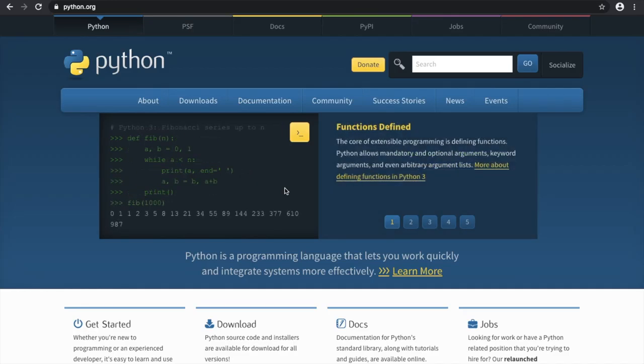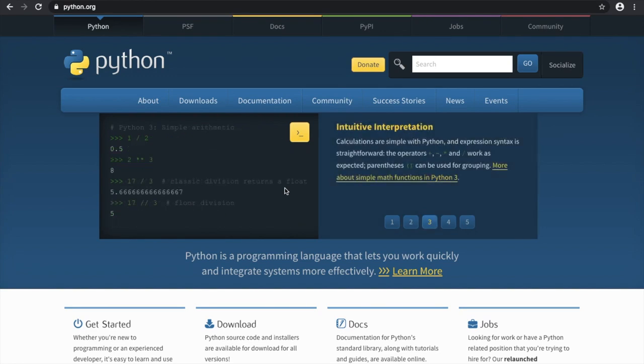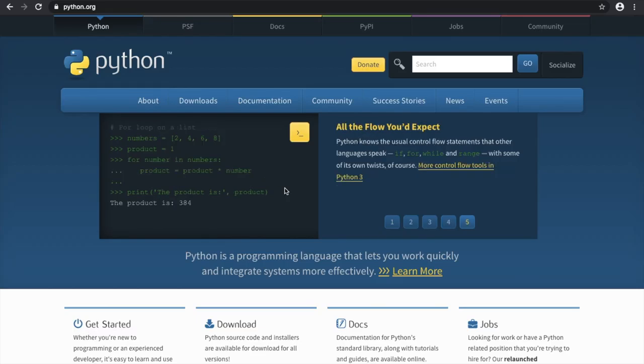So if there is any function that does not exist in Python, there is a definite possibility that it will exist in future, because it's being updated all the time. Someone is updating some function each and every time.